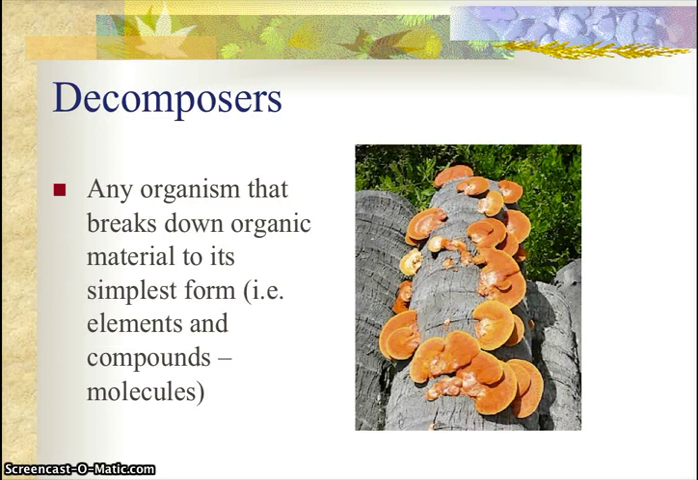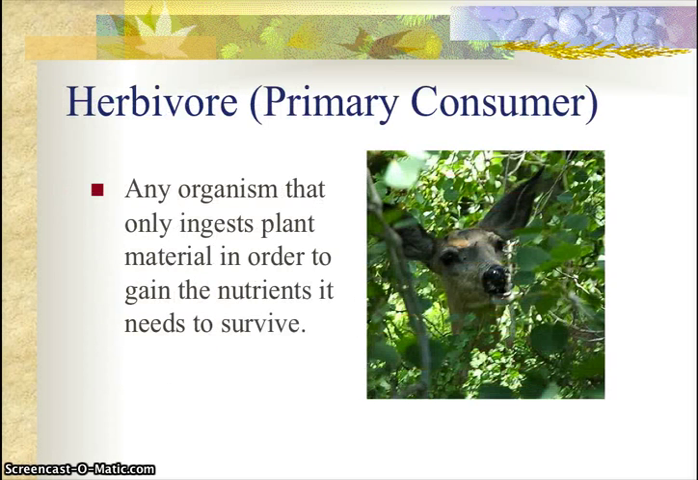A decomposer is any organism that can break down organic material into its simplest form. A herbivore, otherwise known as a primary consumer, is any organism that only ingests plant material in order to gain the nutrients it needs to survive. So for example, the deer.